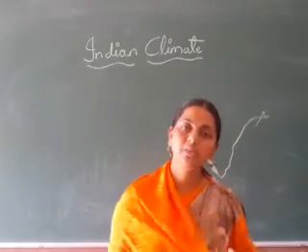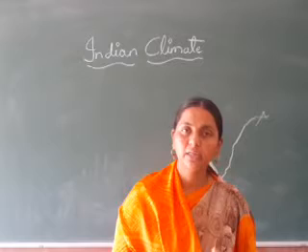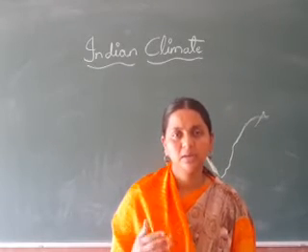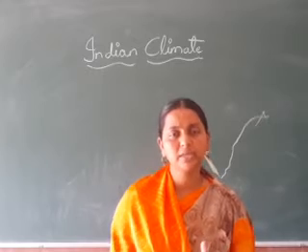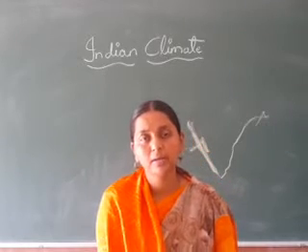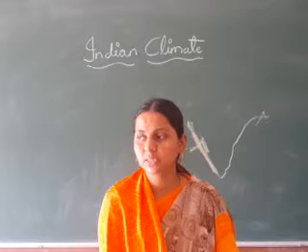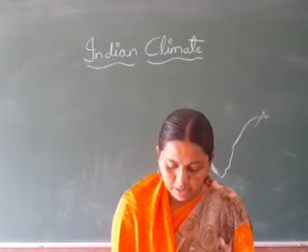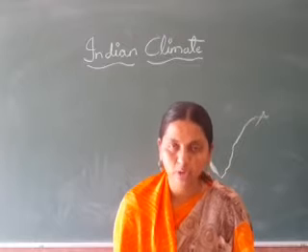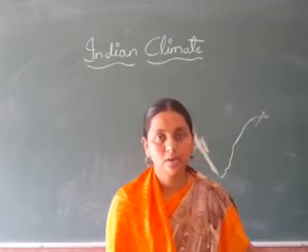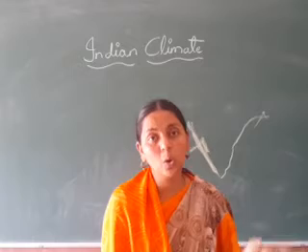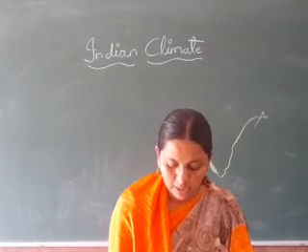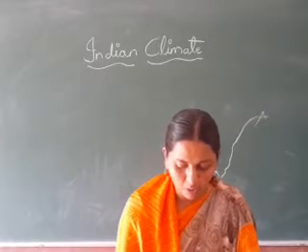So here, when there is less sunshine, its strength decreases, the temperature decreases, and automatically the pressure on the land masses increases. When the pressure increases over the land mass, then over the water bodies where the pressure is low, the wind blows. So a low pressure area is developed over the Bay of Bengal.